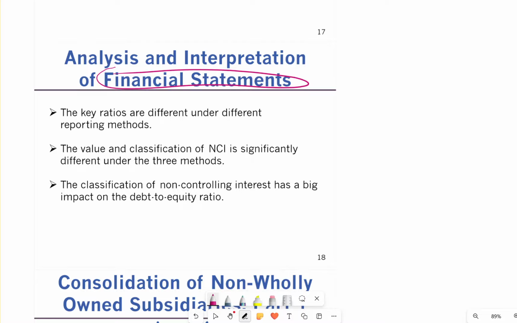What we learned in the previous accounting courses is that we do ratios. That's what we do, the key ratios, and we also analyze the value and classification of NCI. NCI, non-controlling interest, is significantly different under the three methods. So the three methods, there's four methods, but